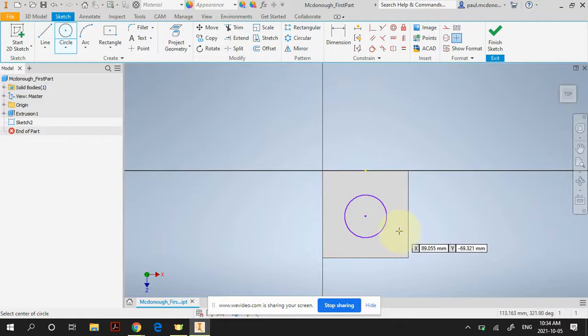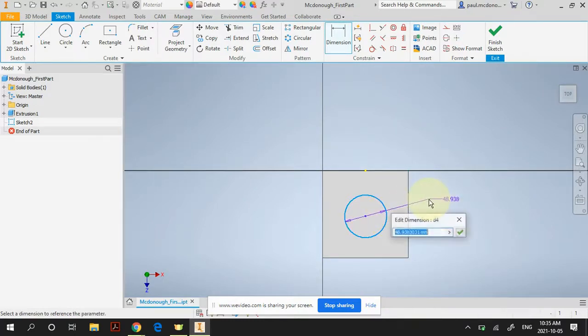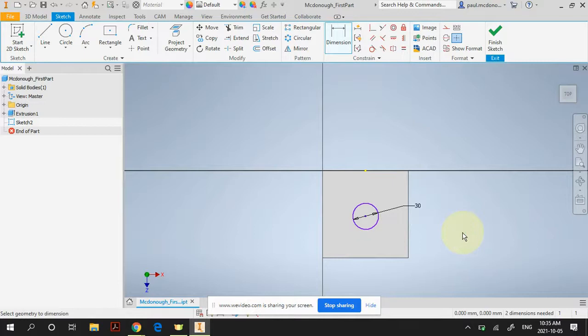Now I just dropped it any random size, but I want to make, say, a 30 millimeter hole. So now I go up to dimension. Oh, sorry, forgot one step. I'm still in the circle command, so I'm going to right click and click OK to get out of that. Then I'm going to go dimension, and I'm going to click on the outside of the circle, and it turns green, and I'm going to drag it out here. So right now it's 48 millimeters. I want it to be 30 millimeters. I type in 30, click OK, and there's my hole.